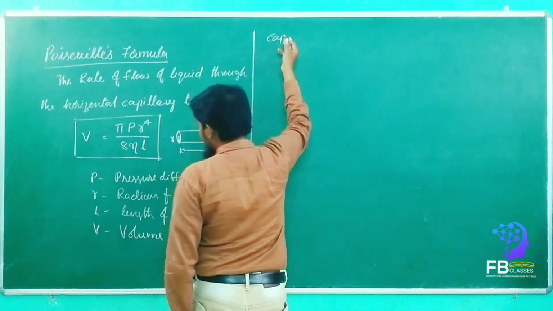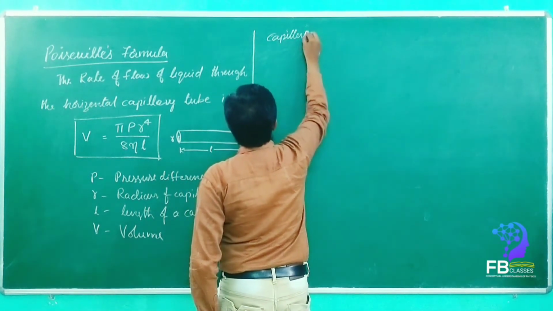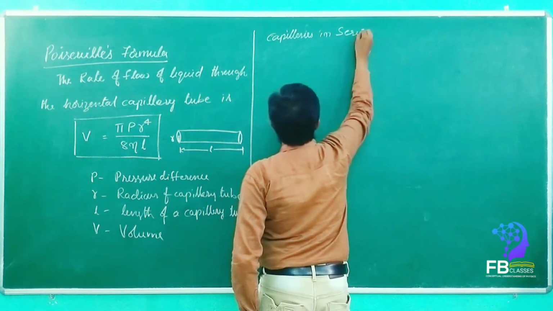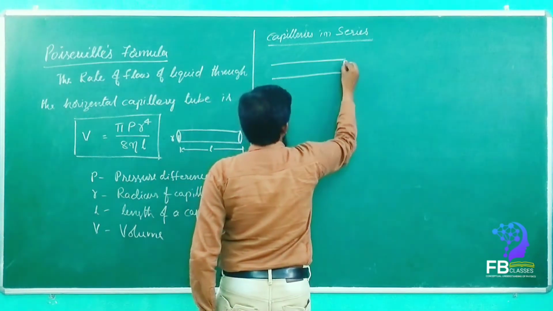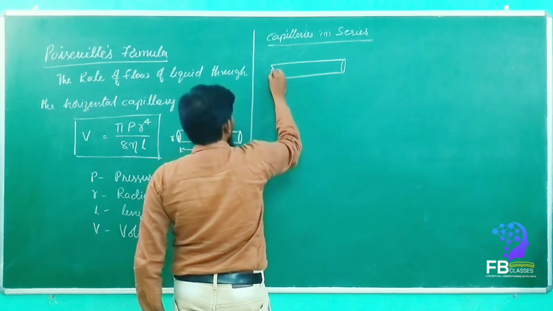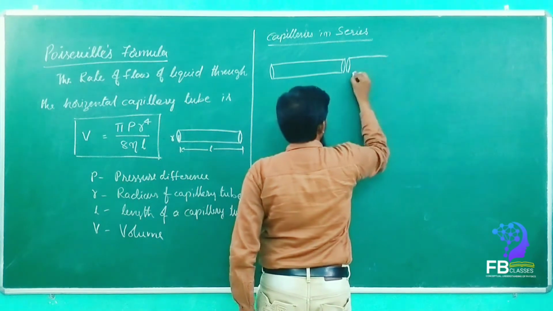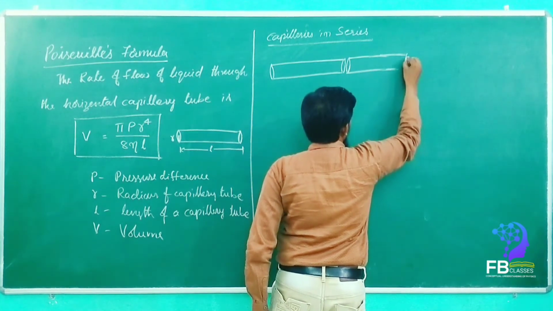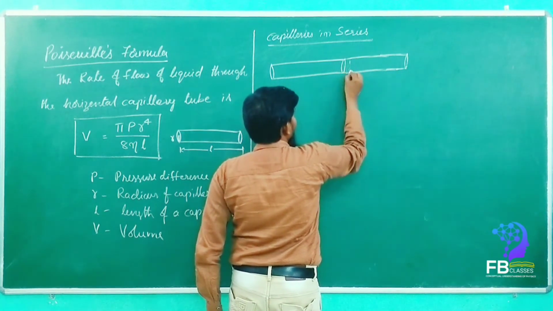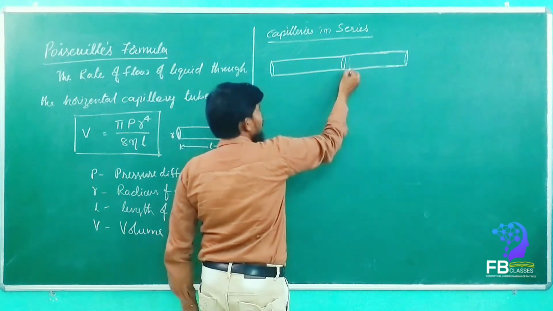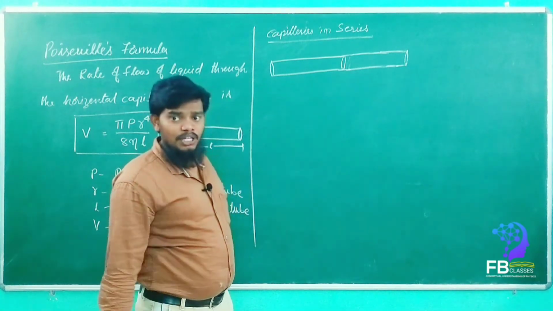So we are going to arrange the capillary tubes, capillaries in series connection. See here, this is one capillary tube. This capillary tube is arranged with another capillary tube, attached one to the other like this. It will completely attach. One capillary tube is attached to another capillary tube in series connection. Then what will happen?